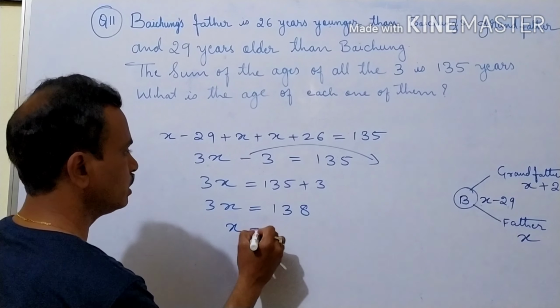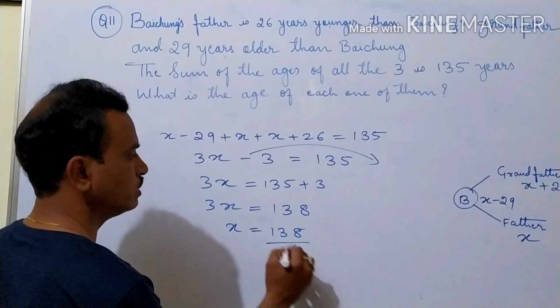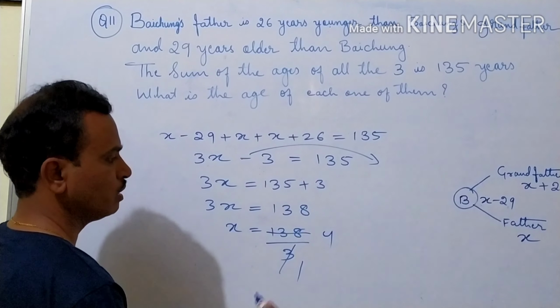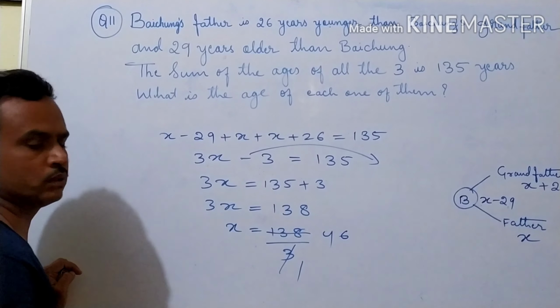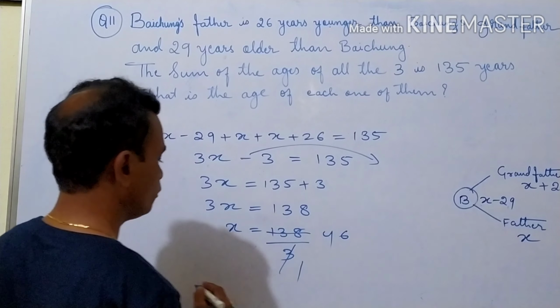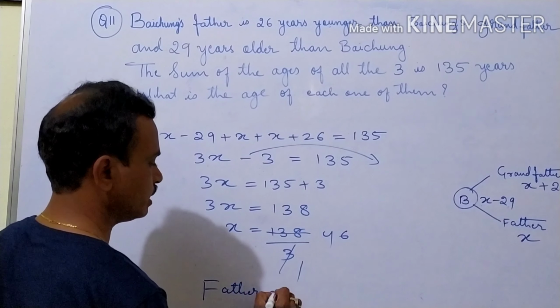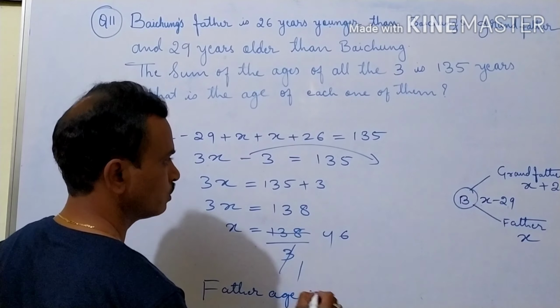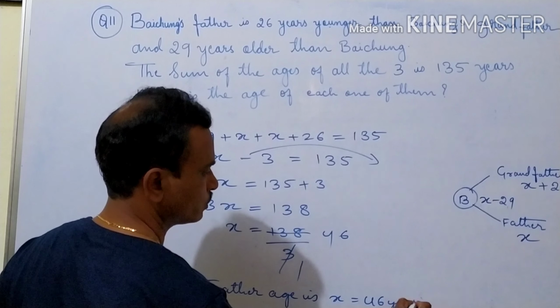Okay. Then x is equal to 138 divided by 3. 3 1s are 3, 3 4s are 12, 1 remainder, 3 6s are 18. Okay, so x is equal to 46. X, what is here? Father is. So father age is x, that is equal to 46 years.